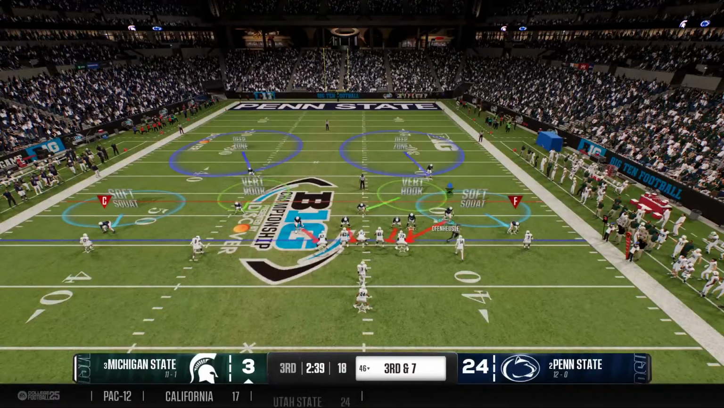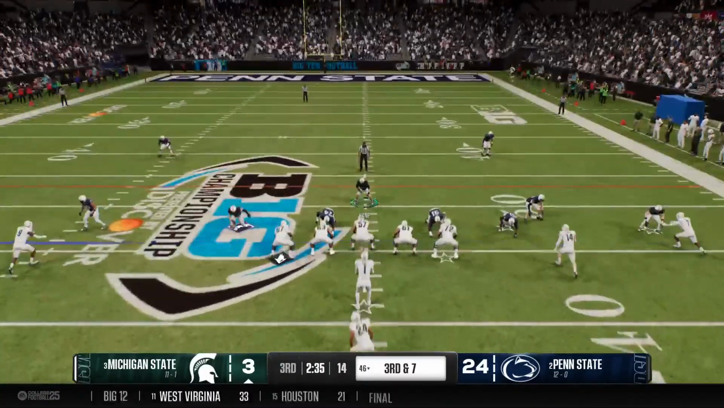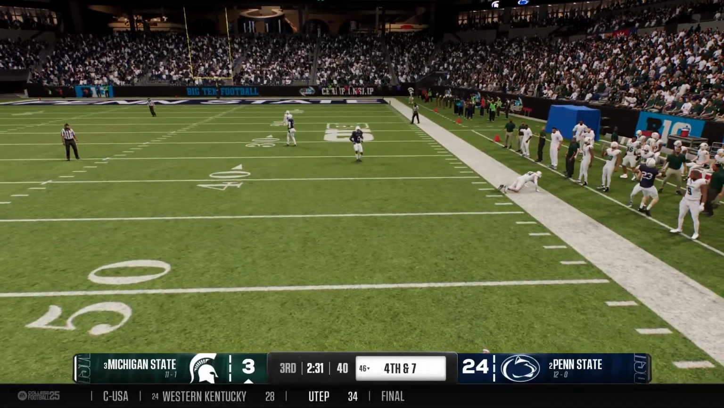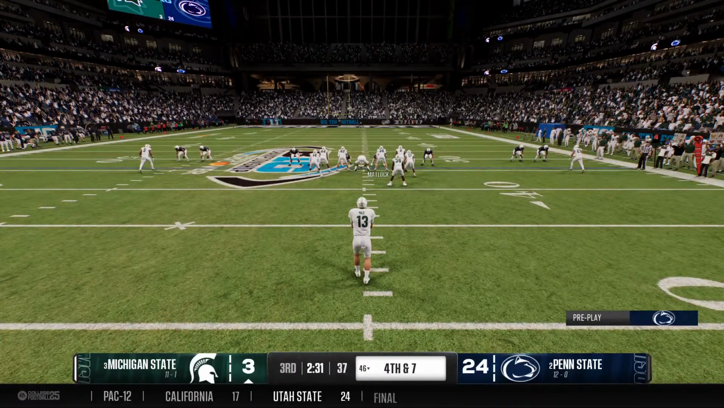This offense could really use a conversion here, down multiple scores. Dropping back. They're going to throw for the first down. Cannot connect. Incomplete, and now 4th down. And the Spartans will line up to punt it away.